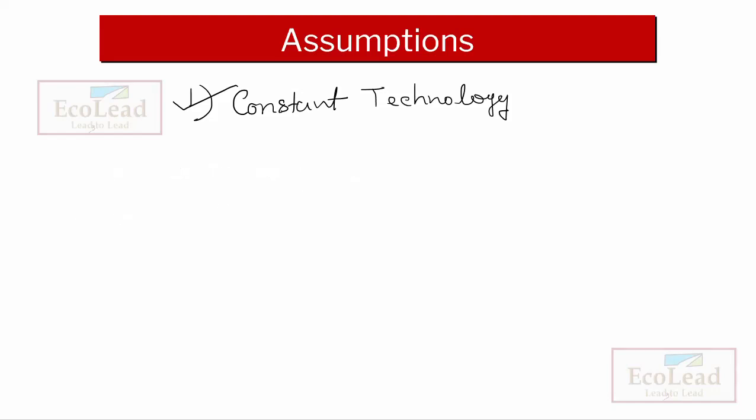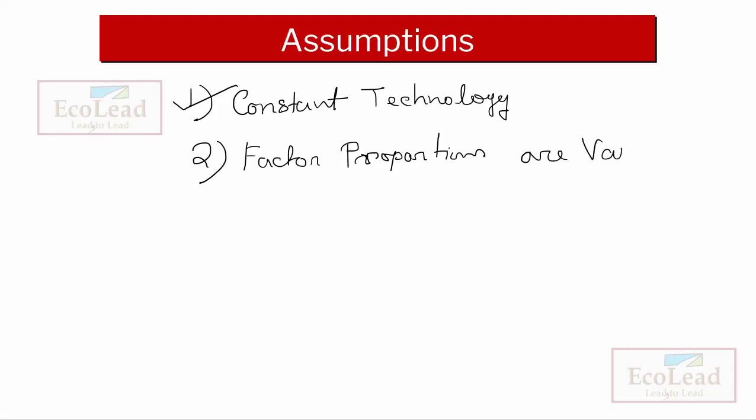The second assumption is that factor proportions are variable. What does it mean? If factors of production are to be combined in a fixed proportion, the law has no validity.